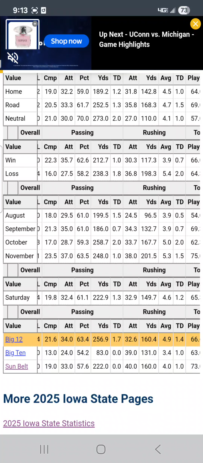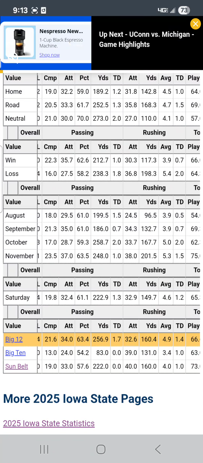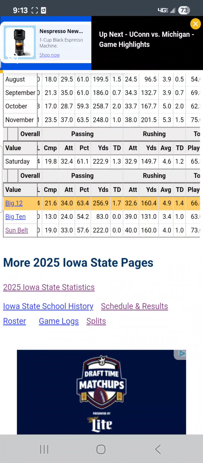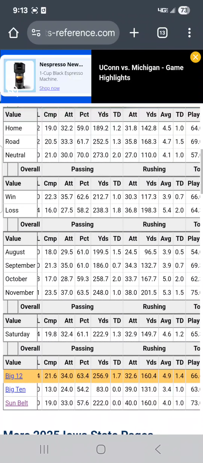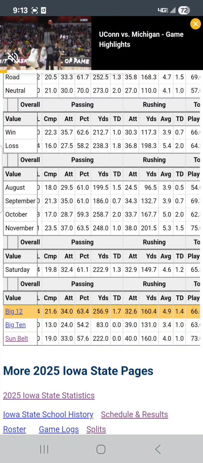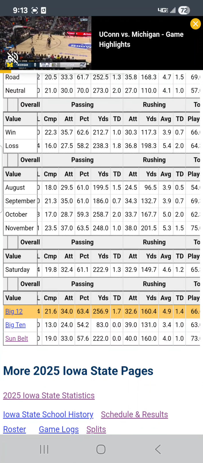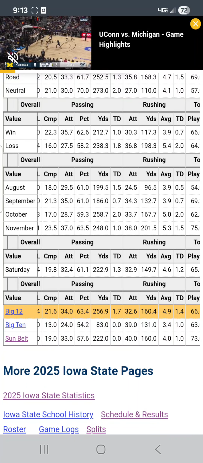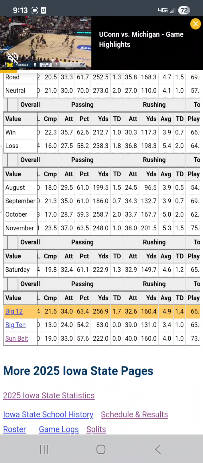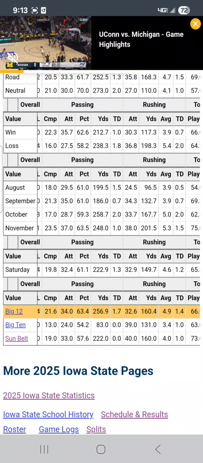And Kansas on the road is getting better. I mean, they're 4-11 in their last 15, but they're 4-5 last 9, 2-3 last 5. I think Coach Leipold is getting a little bit better here. And if we look at these teams, defensively, Kansas looks to be a little bit better. All the metrics are lining up. And I know they got Rocco Becht, but he's got 9 interceptions and only 12 touchdown passes. So we look at Jalen Daniels, he's got 21 touchdown passes and only 3 interceptions.